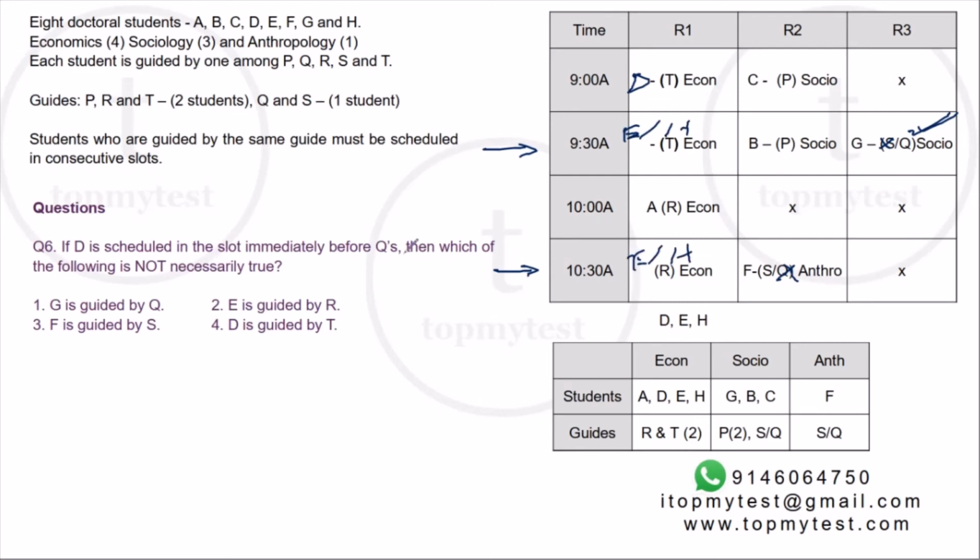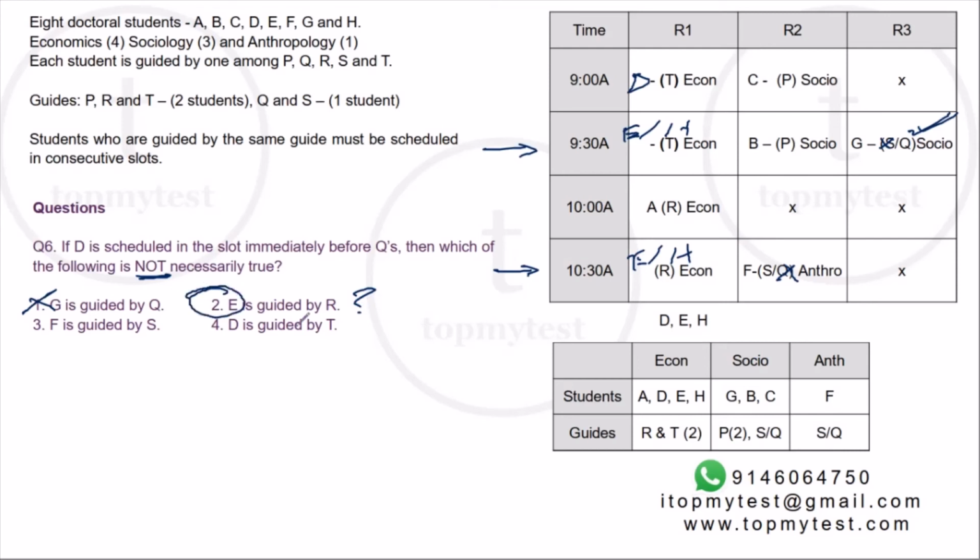Right. Now, based on this, we need to figure out which of them is not true. G is guided by Q. This is definitely true. So out. E is guided by R. This is maybe true, maybe false. Right. So it need not be 100% true. So I need to mark this.